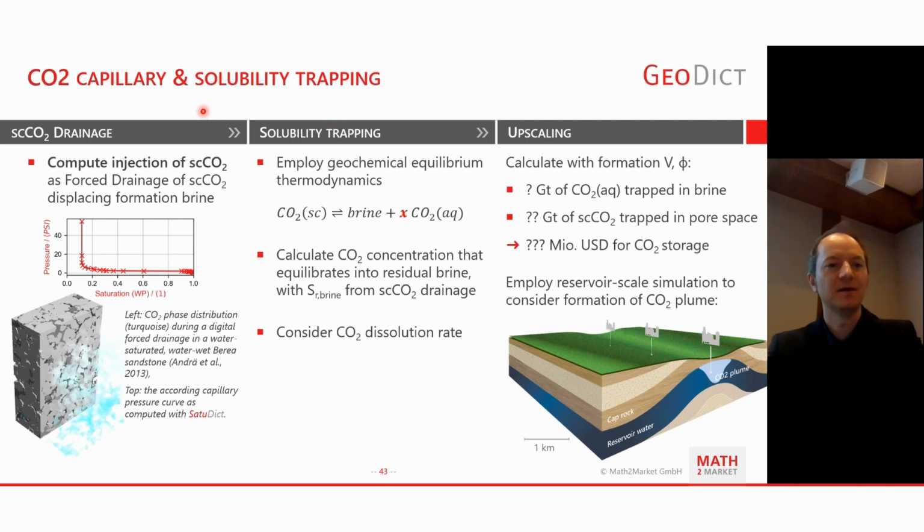Okay. Let's have a look at capillary and solubility trapping for CO2. At first, we can do supercritical CO2 drainage. We inject supercritical CO2 into a brine-saturated rock as a setup. We're doing a forced drainage, displacing the formation brine. We can compute that with GeoDict onboard tools and get an understanding of the capillary pressure curve and the residual.